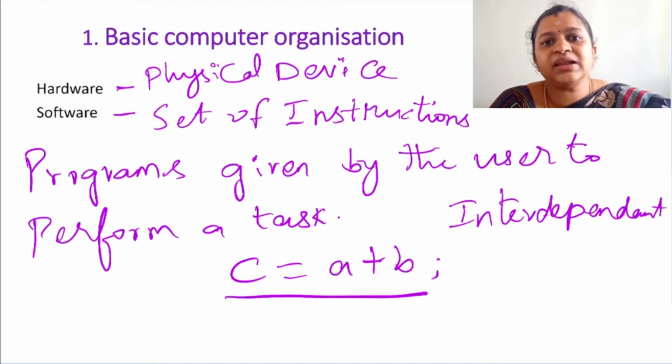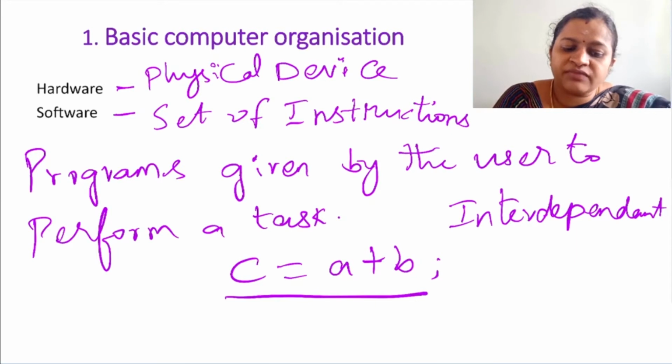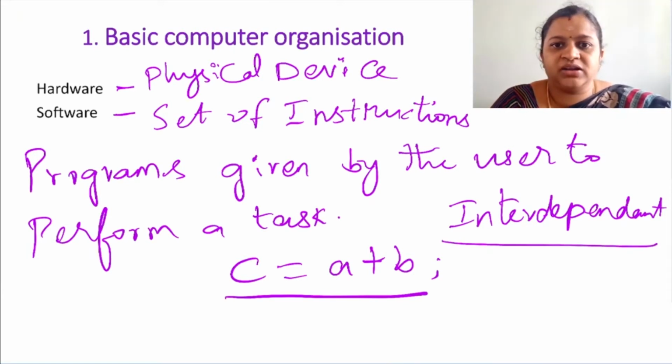But to play that in the computer system, we need a software. For example, VLC media player. It is a software to play some music in the computer system. So, even if you have the hardware, without software, it is useless. So, both are depending upon each other. So, we are saying hardware and software are interdependent. So, these are the basics that you need to know about a computer.